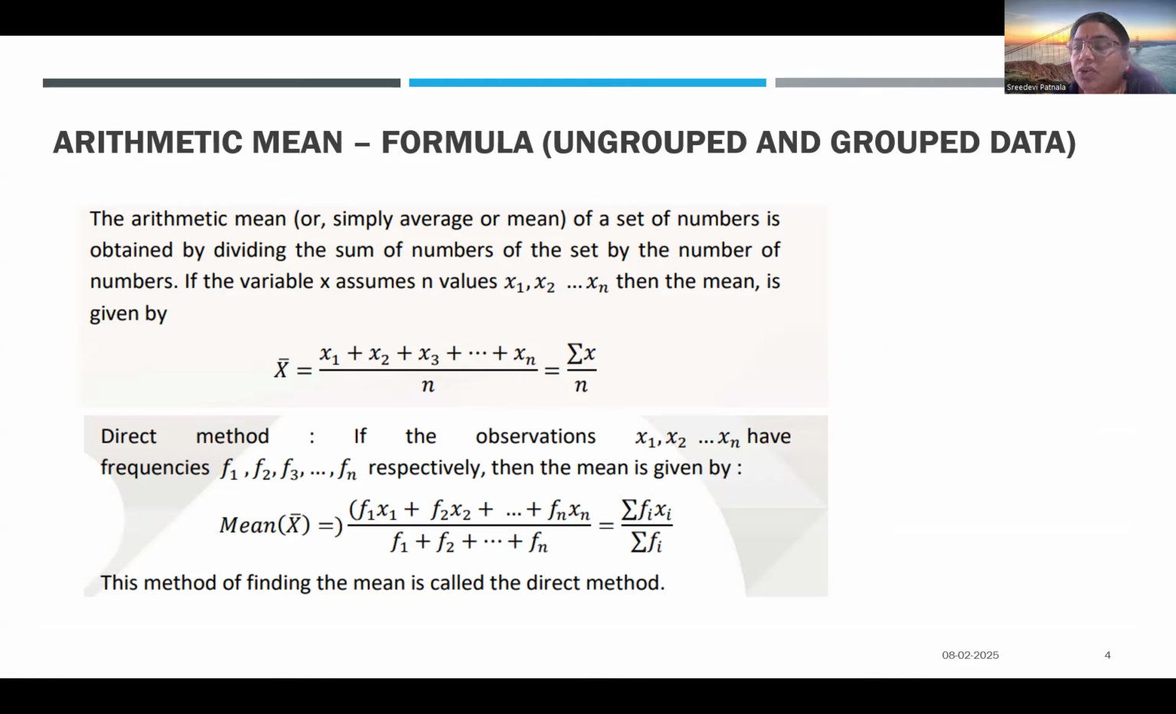In the above, we did not do the sum of frequencies. It's just the number of values. In our ungrouped data, summation of x we did and divided by n we did. Whereas when a frequency is given, it is summation of fi xi. It's a product of fi and xi, and you add all the fi xi values from 1 to n, and then divide by summation of fi. When a frequency is given, this is called the direct method.